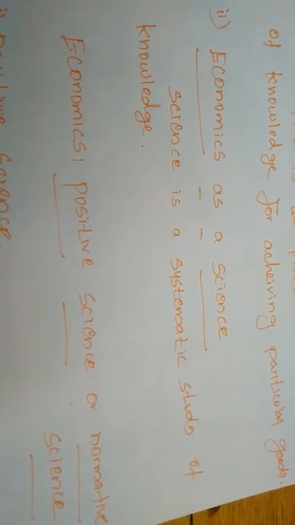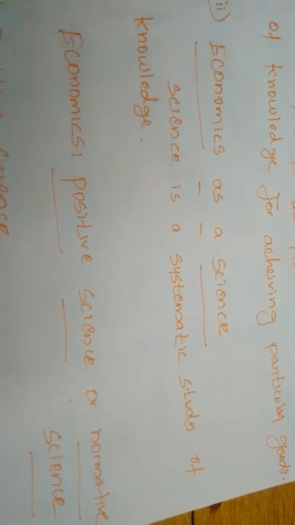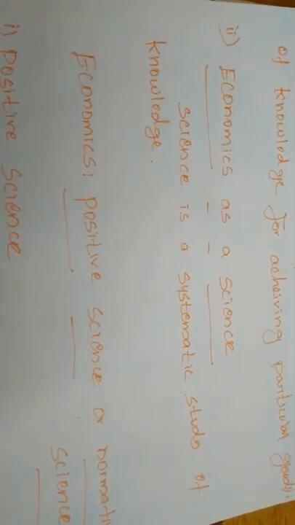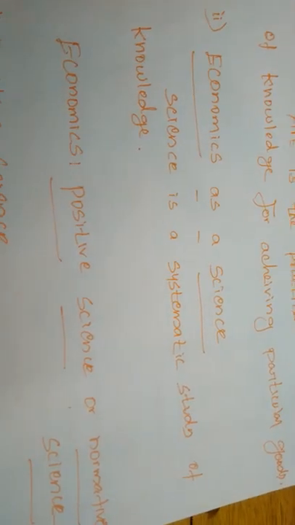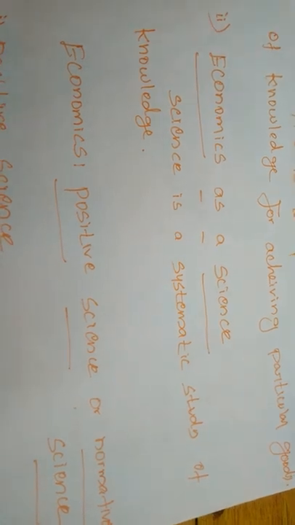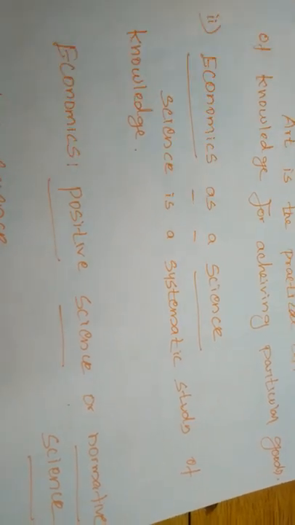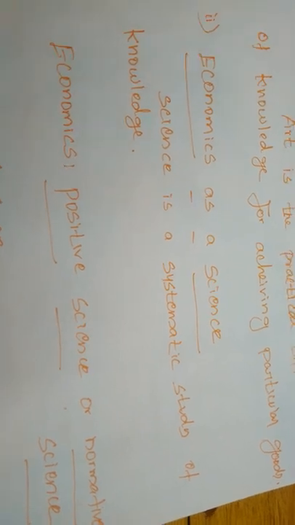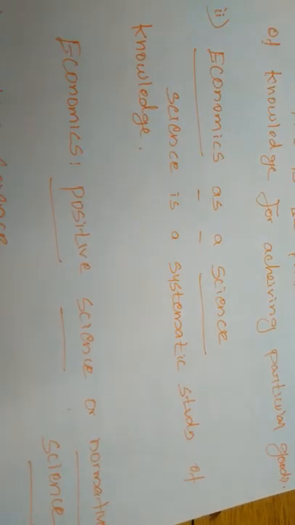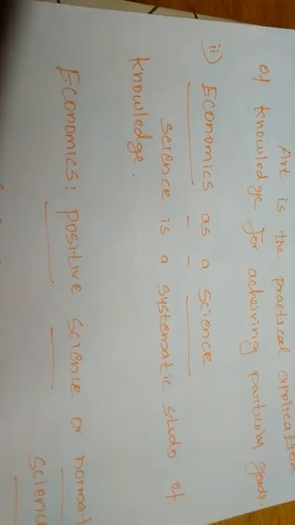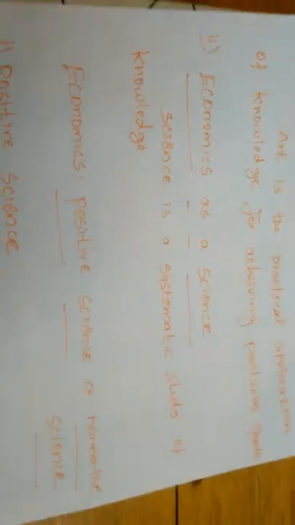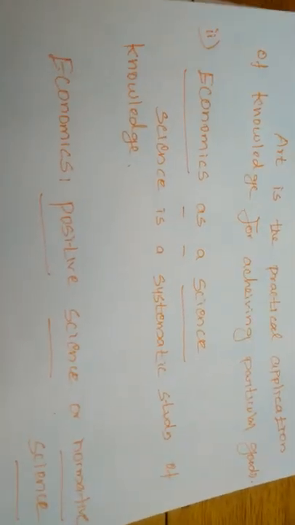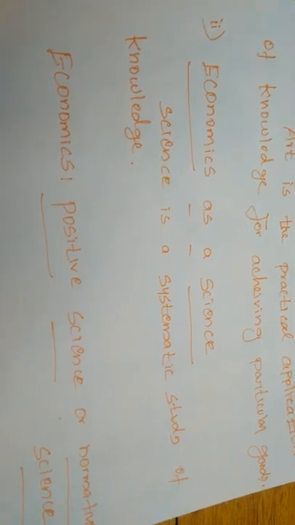When the demand decreases, the price also decreases. This is also one of the laws in economics. This law will never change, except under some assumptions or circumstances. So we can consider economics as a science.